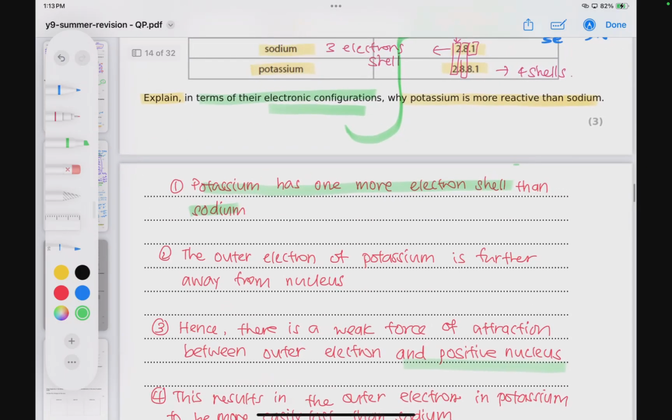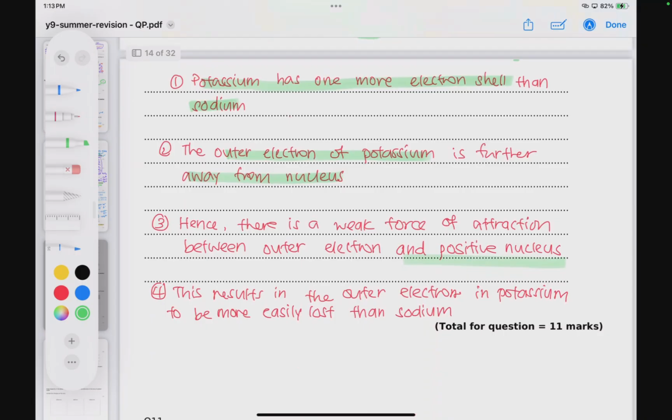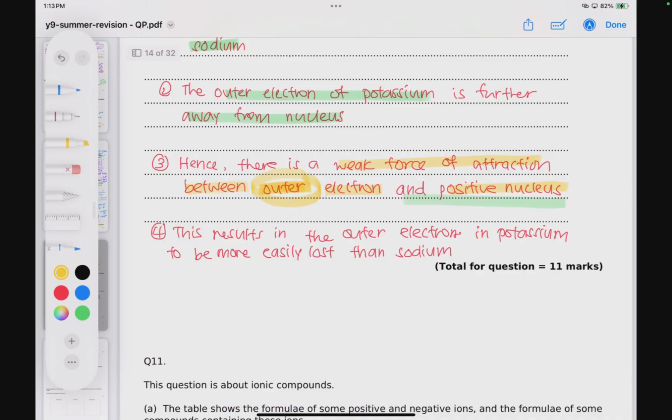This means that the outer electrons of potassium are further away from the nucleus, and so the main focus that you need to think about is here. There's a weaker attraction between the electrons, in fact the outer electron is the keyword, and the positive nucleus. I'm going to draw out a visual diagram for you to better understand this. So this results in the outer electron of potassium being more easily lost than sodium.